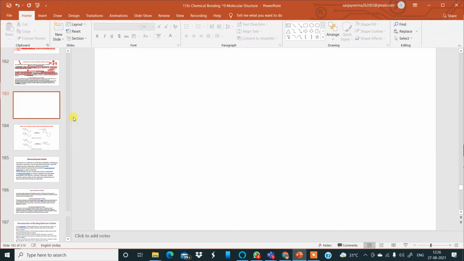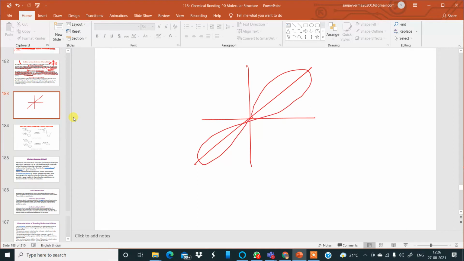Now let us take an example over here. Say this is the z axis, this is the y axis, and this is the x axis.